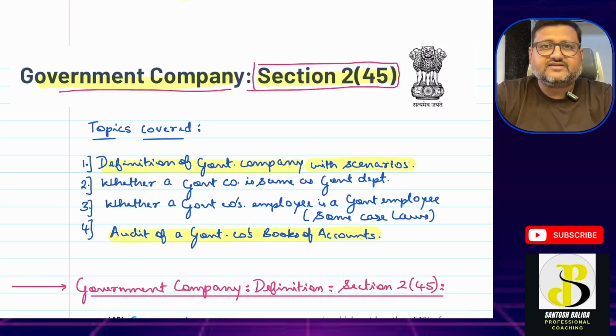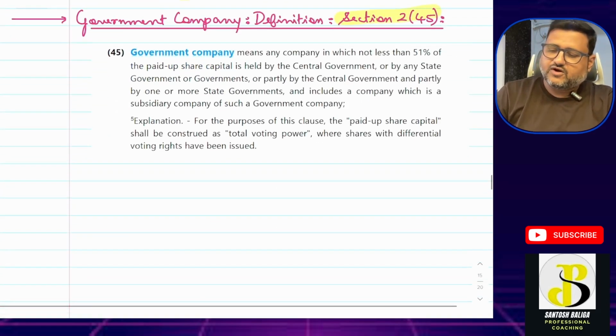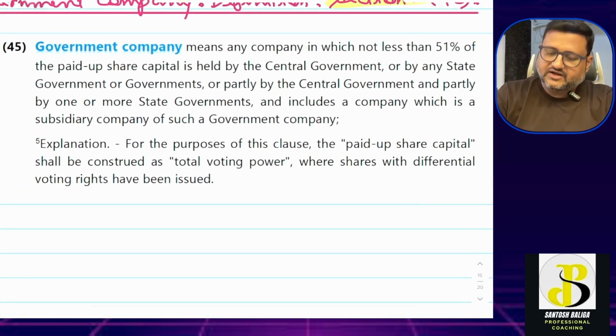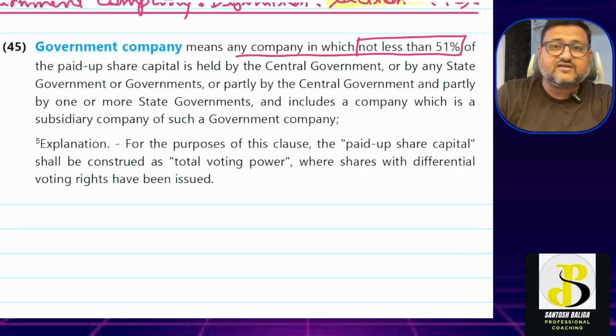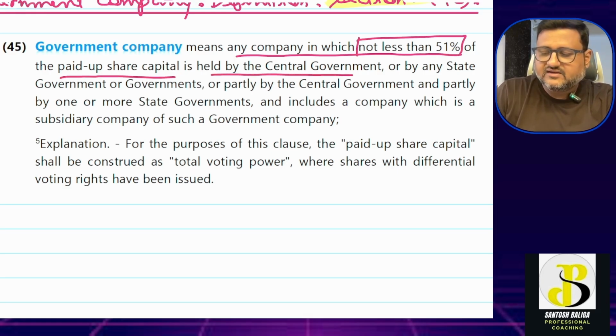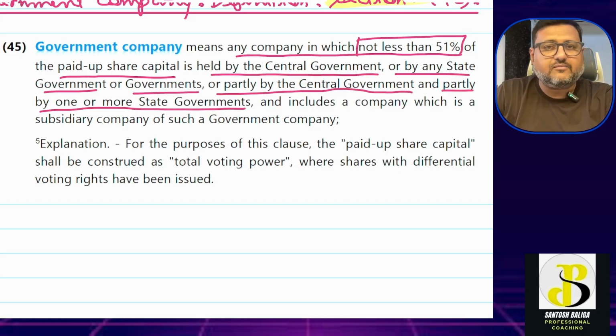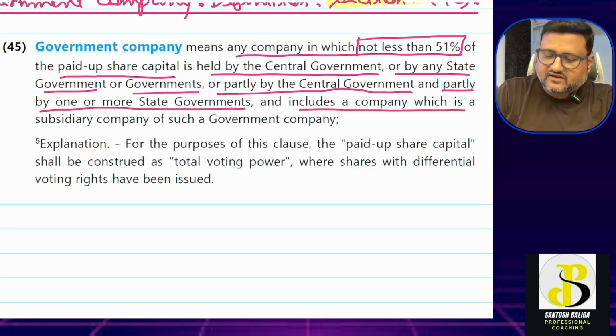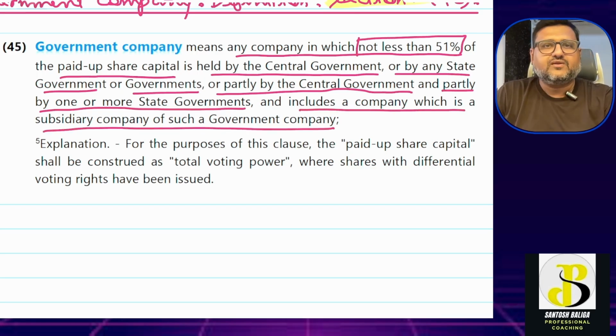So without wasting any time, let's start off with the definition of the government company under section 2 clause 45. See, the definition says that government company means any company in which not less than 51% of paid up share capital is held by the central government or by any state government or governments, or partly by the central government and partly by one or more of the state governments, and includes a company which is a subsidiary company of such government company. Okay, this is the definition.